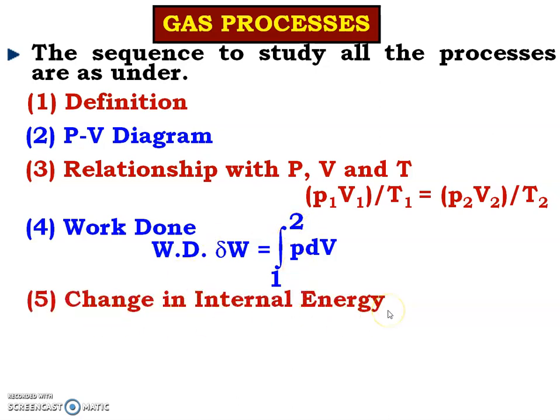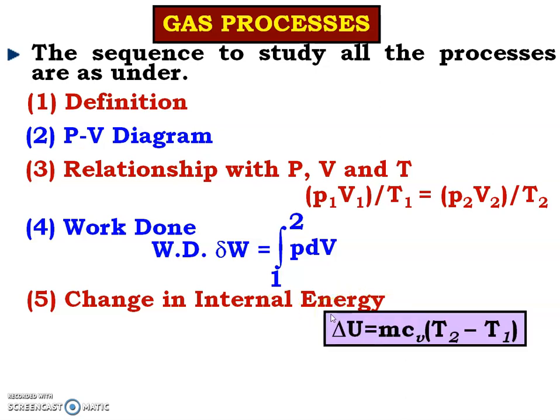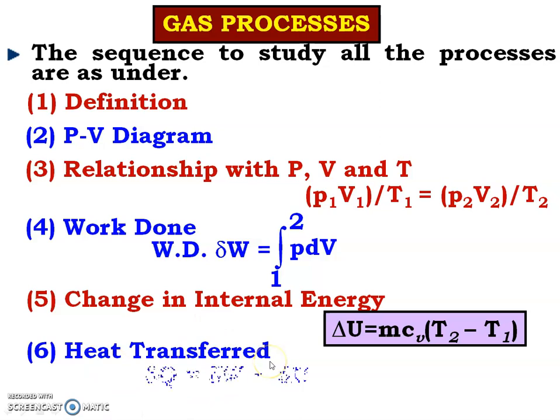Fifth, change in internal energy. For all processes, the equation for the change in internal energy is delta U is equal to mCV delta T, that is T2 minus T1. Sixth, heat transferred. The equation of heat transfer can be derived using the first law of thermodynamics, that is delta Q is equal to delta W plus delta U. Delta W we can substitute from serial number 4, and delta U we can substitute from serial number 5.